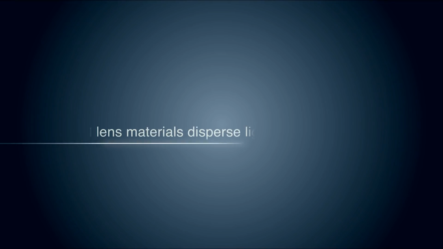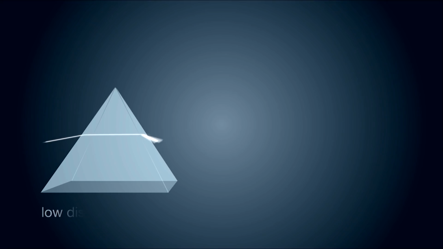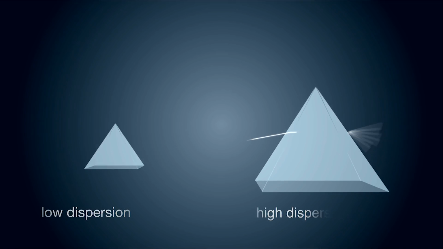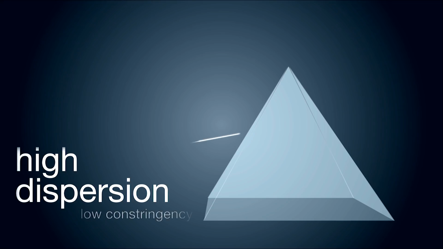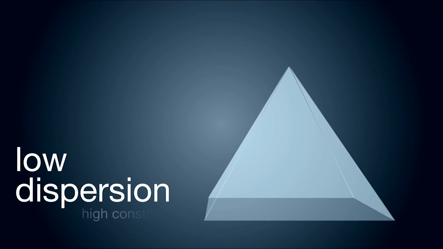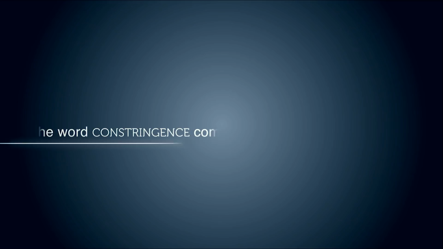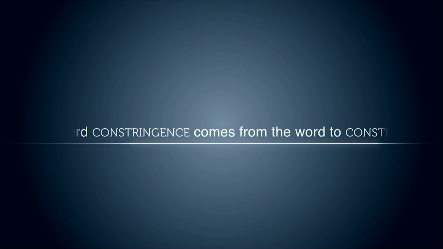All lens materials disperse light to some degree, but some have what is known as low dispersion and others have a high dispersion. Those with a high dispersion have a low constringency. Those with a low dispersion have what is called a high constringency, meaning that the material will hold the light together. The word constringens comes from the word to constrain, and is represented numerically by the Abbe number of the lens material.